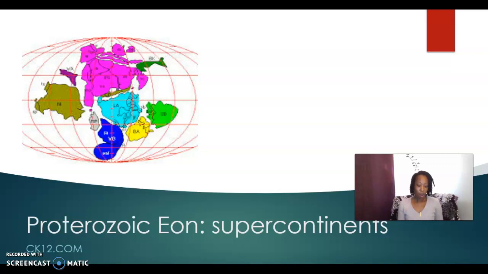There are metallic orbs that have been found on all of our current continents that come from this era, and these metallic orbs have iron, gold, copper, uranium, and nickel. And like I mentioned before, this era has the formation and the breakup of supercontinents. So they form, they break, move around, shift, form, break. It's kind of like a little cycle. It happens a few times. So mountain belts are formed during this time because of the plate tectonics that are occurring. The end of this eon is characterized by soft-bodied, oxygen-breathing organisms, and these fossils are found in sandstone.